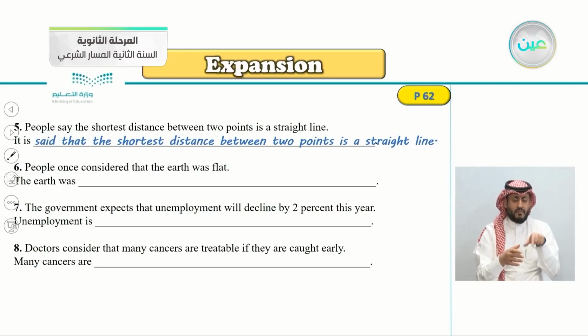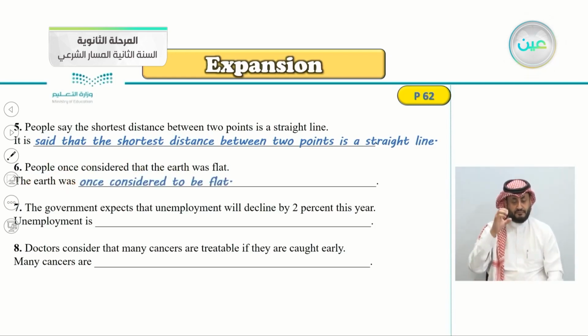Number 6, people once considered that the earth was flat. So we say the earth was, yes, once considered to be flat.